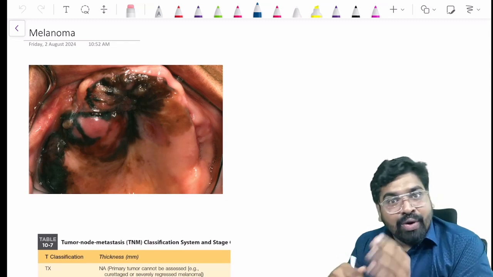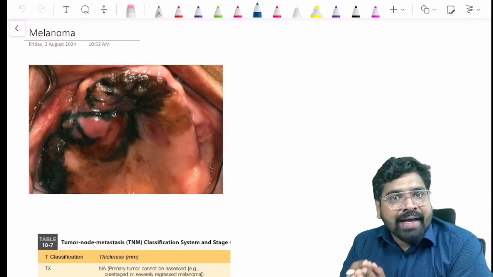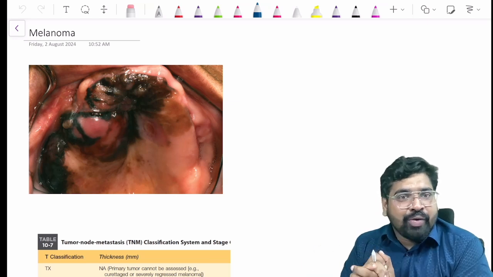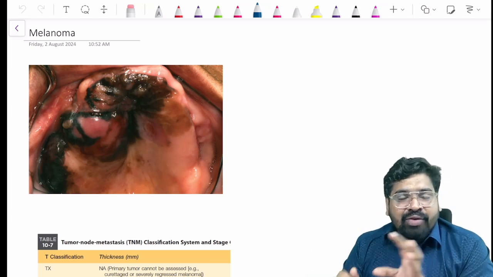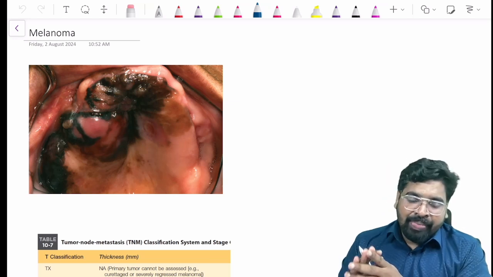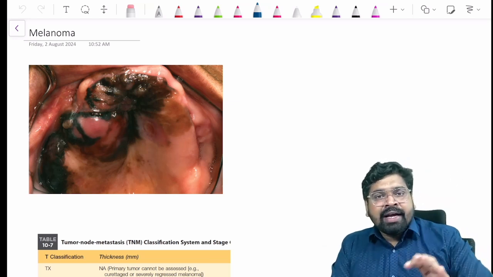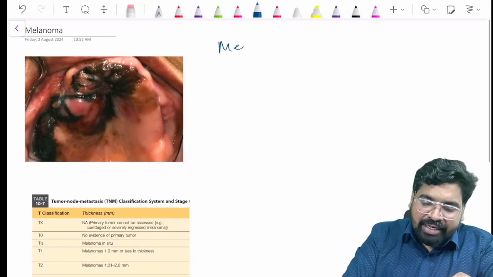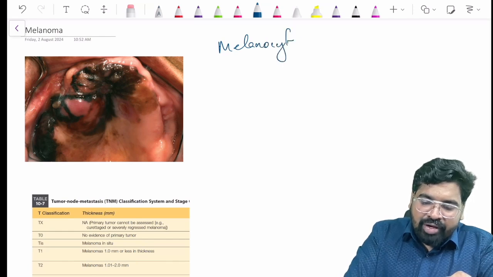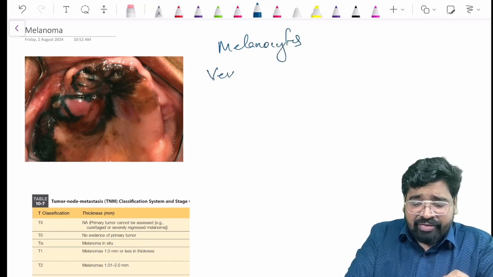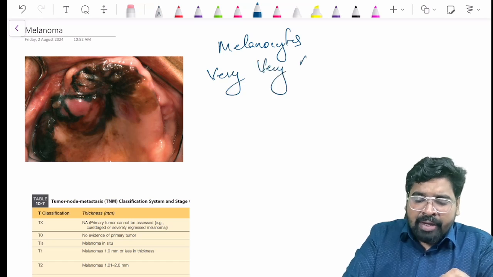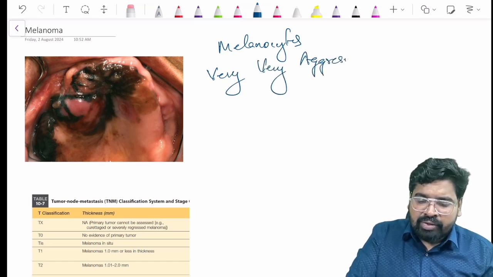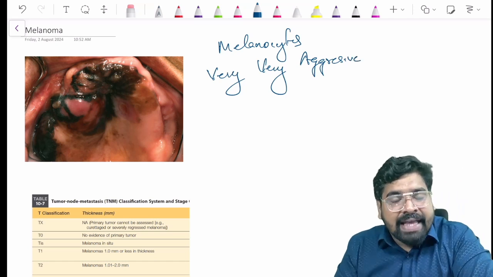Our concern is oral mucosal melanoma. Actually, melanoma can occur in the skin and in the oral mucosa, and both are different. Melanomas are tumors arising from your melanocytes. Melanoma is a tumor of the melanocytes, and it is very aggressive. I think there is no escape from this melanoma.